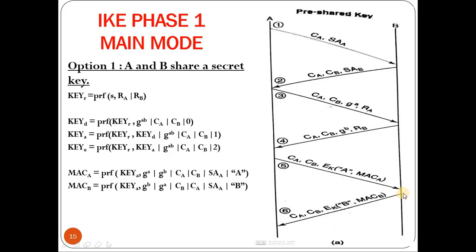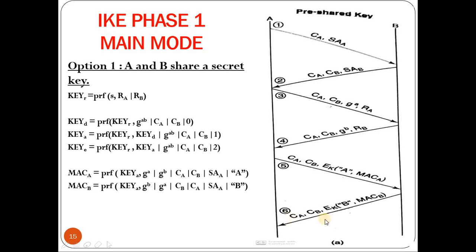Once this is received by user B, now user B needs to compute the MAC of A. In order to compute the MAC of A, it requires the user A's identity, and that is there in this message. So it does the decryption, because the key E is also computed by user B. It decrypts the message, gets the identity of A, and computes MAC A. Now if the computed MAC A is equivalent to the MAC A received in the fifth message, then B authenticates A. Once this is done, B will generate the sixth message.